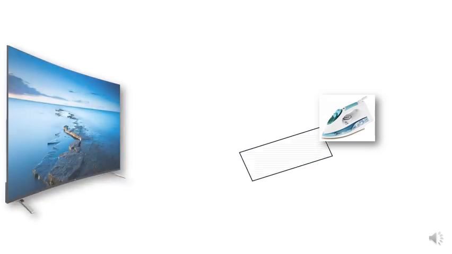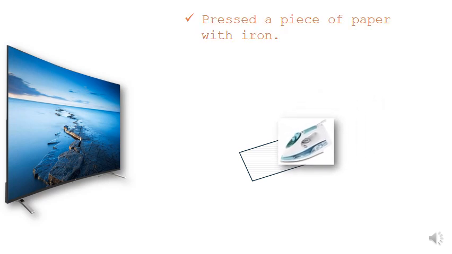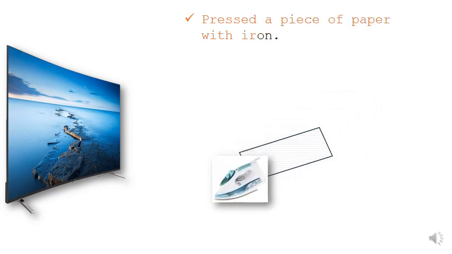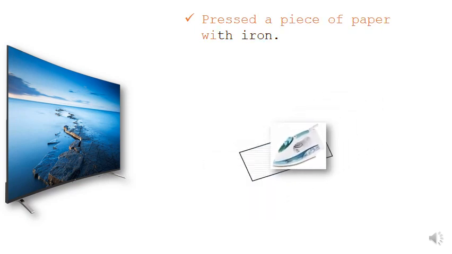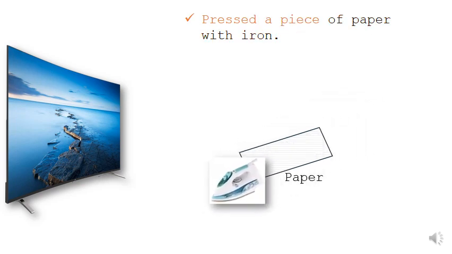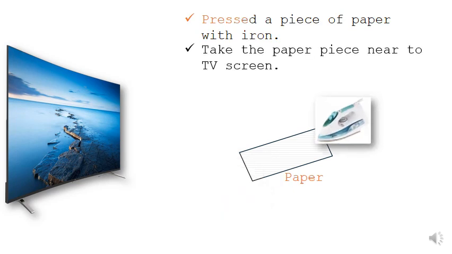You take a piece of paper and press it. We take one piece of paper and we press it with the iron. Now we are pressing this particular paper. Once you press the paper, it will get charged. This paper is being pressed by an iron, and now this paper is being charged.